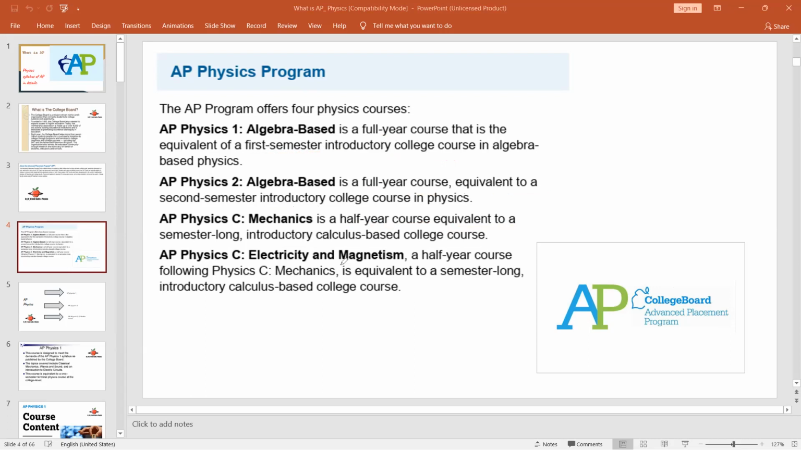AP Physics C electricity and magnetism is also a half year course, following Physics C mechanics. Following mechanics means that whenever you complete Physics C mechanics, only then are you eligible for electricity and magnetism. It is equivalent to a semester long introductory calculus based college course. In a nutshell, AP Physics 1 and AP Physics 2 are algebra based full year courses, and AP Physics C mechanics and electricity and magnetism are half year, semester long, calculus based college level courses.